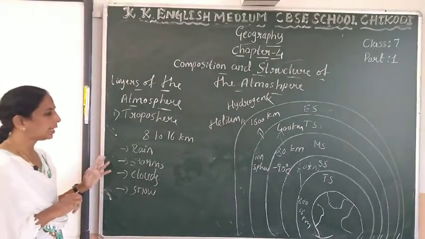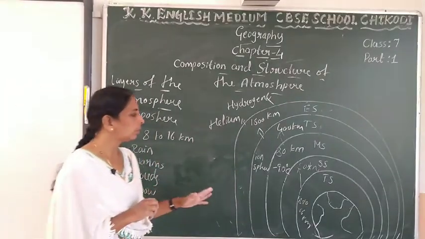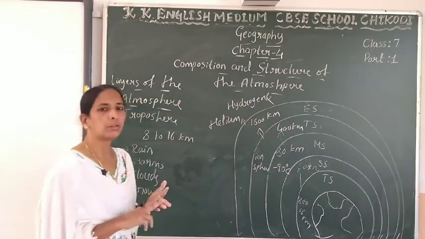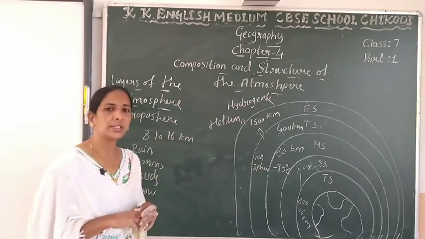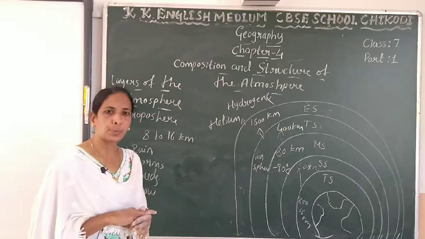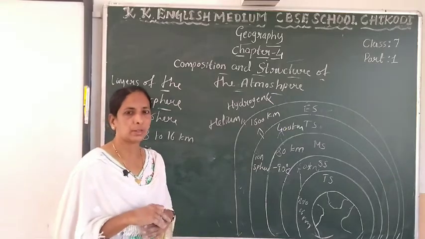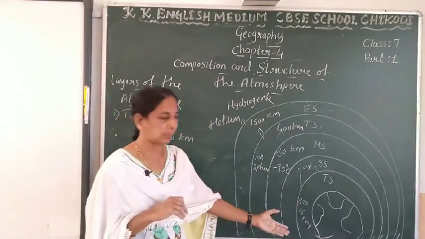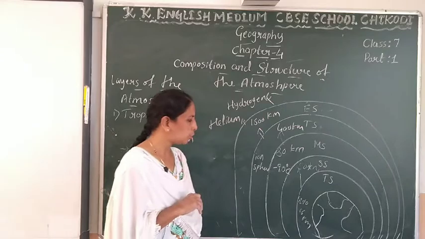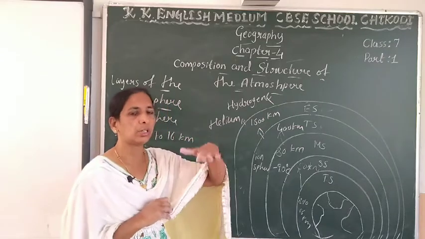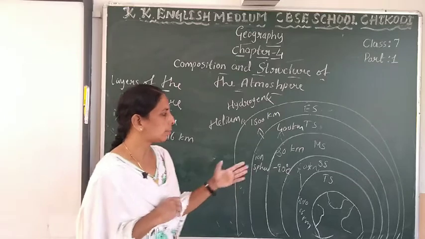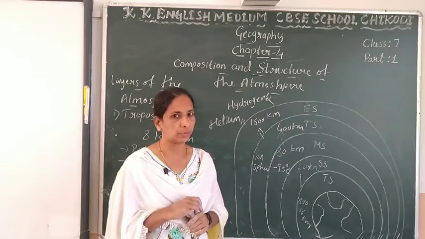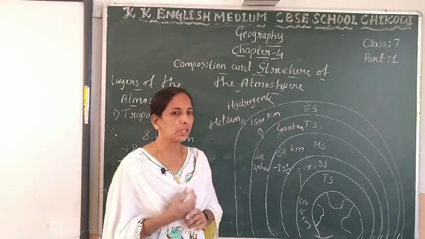See here, these are the 5 layers of the earth's atmosphere. Those 5 layers are troposphere, stratosphere, mesosphere, thermosphere, and the last one is exosphere. What is troposphere? Troposphere is the lowest layer of the atmosphere. Its height is about 8 to 16 kilometers above the earth, and some gases are present here: nitrogen, carbon dioxide and oxygen. These gases support life.